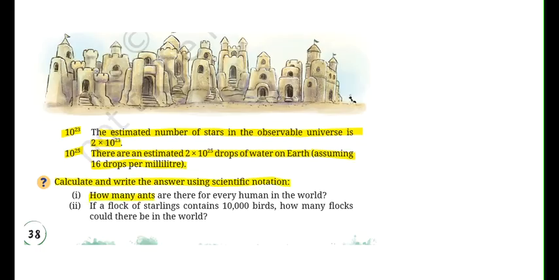So how many ants are there for every human in the world? And if a flock of starlings contain 10,000 birds, how many flocks could be there in the world?